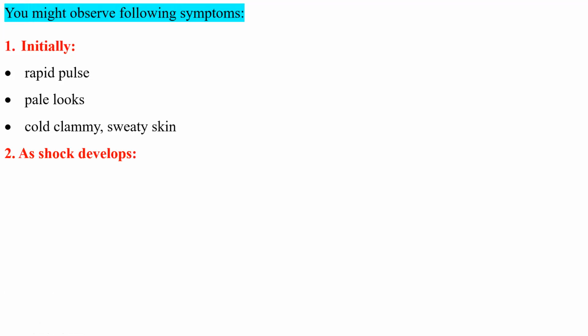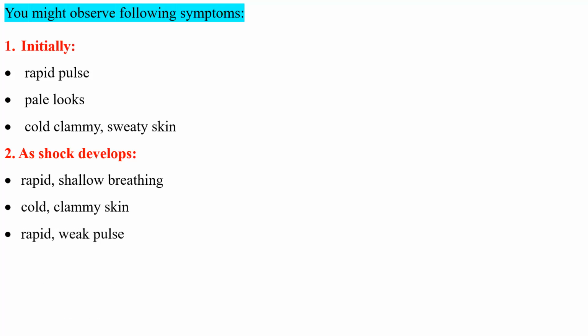So as shock develops, what will happen? Okay, let us see. There will be rapid, shallow breathing. The breathing pattern will be very, very fast, both rapid as well as shallow breathing. And then the same thing, cold, clammy skin. There will be a rapid as well as weak pulse. Sometimes it feels like the pulse cannot even be heard. The pulse is very weak. Sometimes you find that the pulse is very rapid. So both the rapid and weak pulse are symptoms of shock.